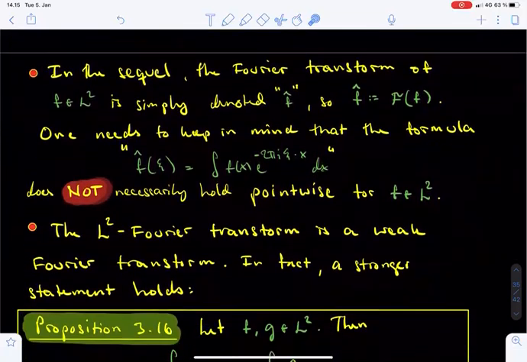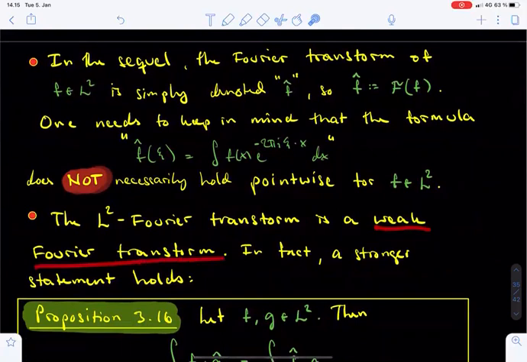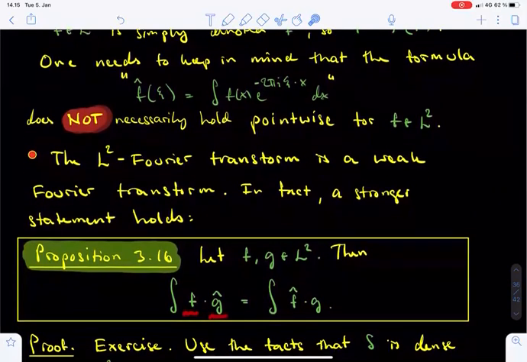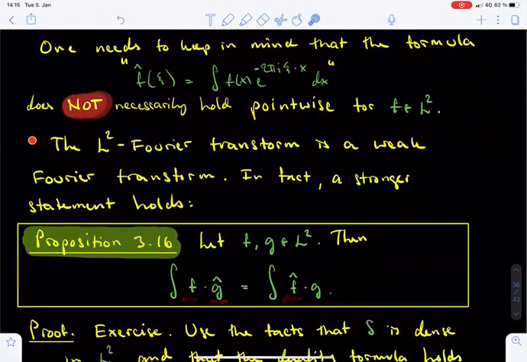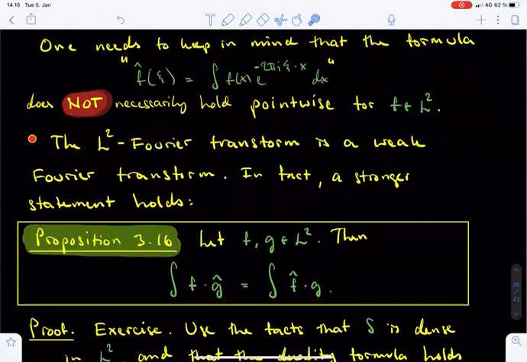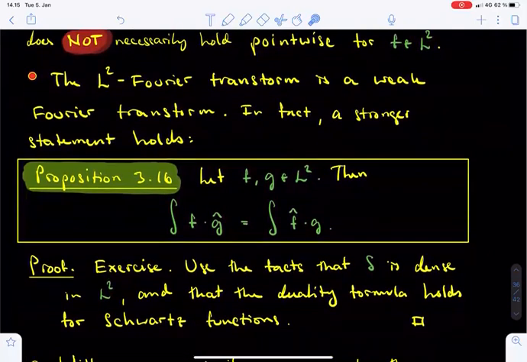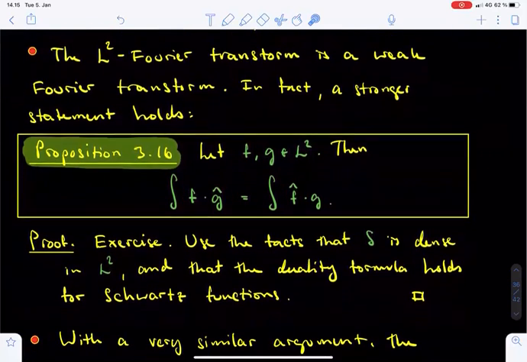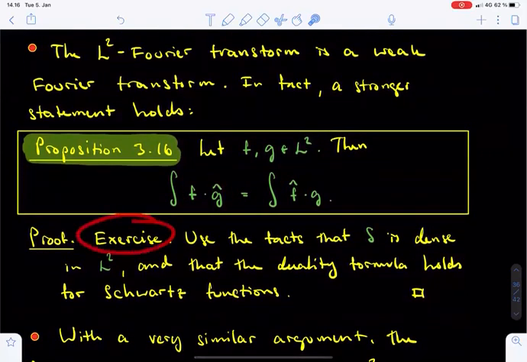The L2 Fourier transform defined just above is also a weak Fourier transform in the sense that the duality formula is valid. In fact, proposition 3.16 contains an even stronger statement. Let f and g be L2 functions. Then the integral of f times the L2 Fourier transform of g equals the integral of the L2 Fourier transform of f times g. Since all the functions f, g, hat f and hat g are L2 functions, all of these integrals are absolutely convergent by the Cauchy-Schwarz inequality. We leave the proof of proposition 3.16 as an exercise.